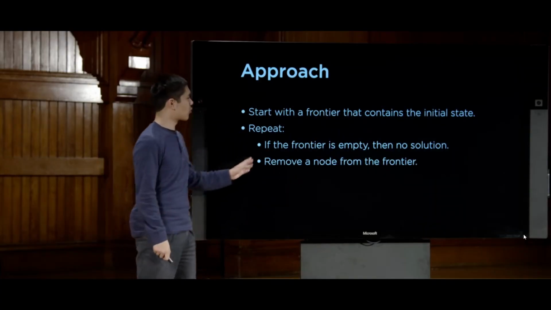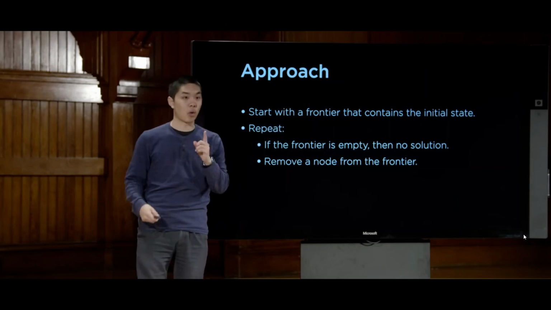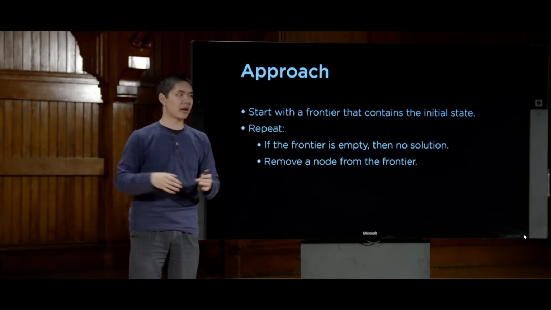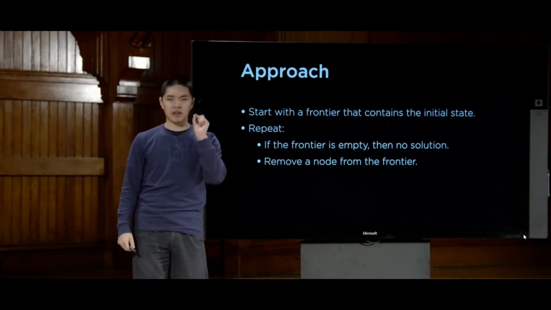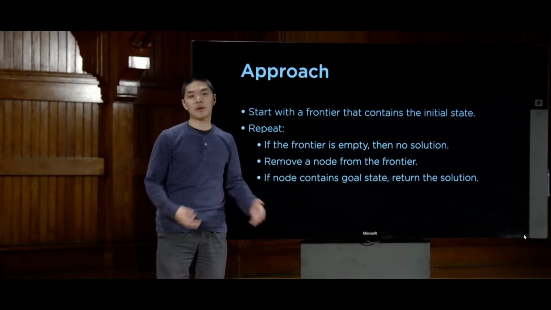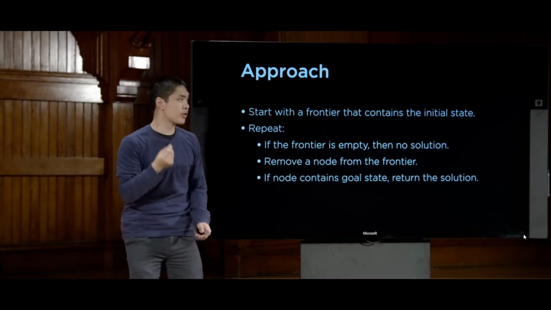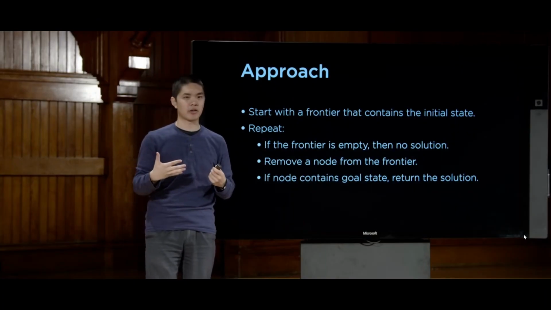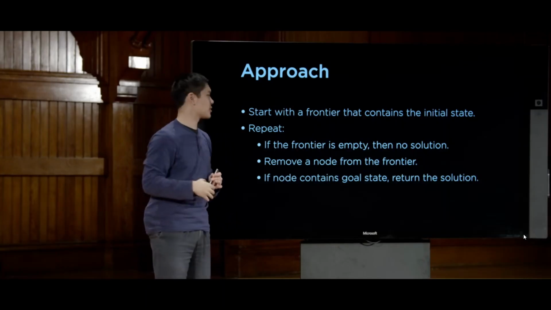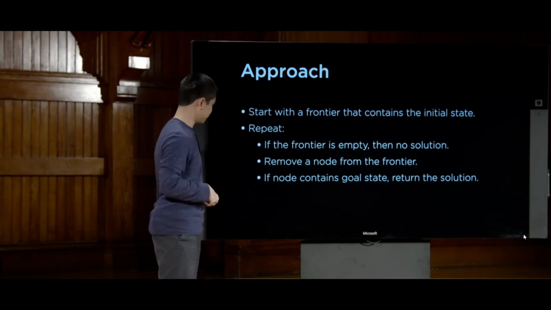Otherwise, what we'll do is we'll remove a node from the frontier. So right now, at the beginning, the frontier just contains one node representing the initial state. But over time, the frontier might grow, like contain multiple states. And so here, we're just going to remove a single node from that frontier. If that node happens to be a goal, then we found a solution. So we remove a node from the frontier and ask ourselves, is this the goal? And we do that by applying the goal test that we talked about earlier, asking if we're at the destination, or asking if all the numbers of the 15 puzzle happen to be in order. So if the node contains the goal, we found a solution, great, we're done.